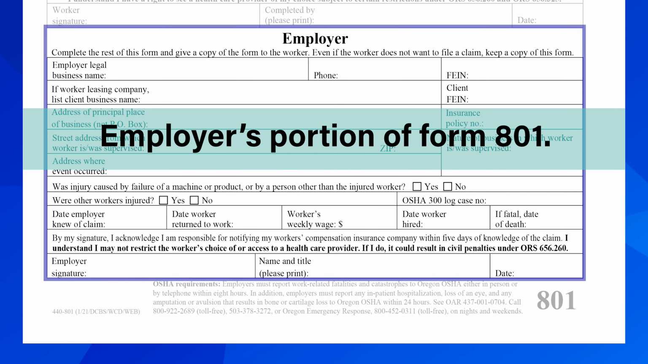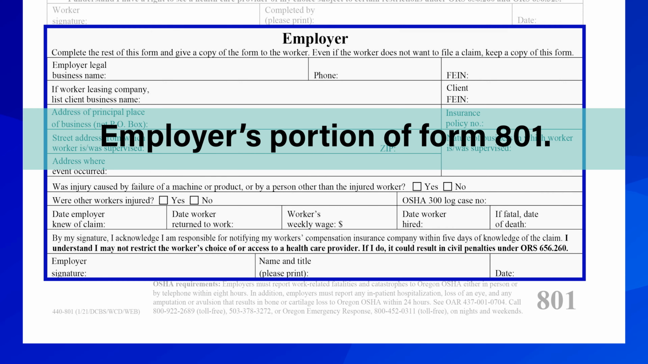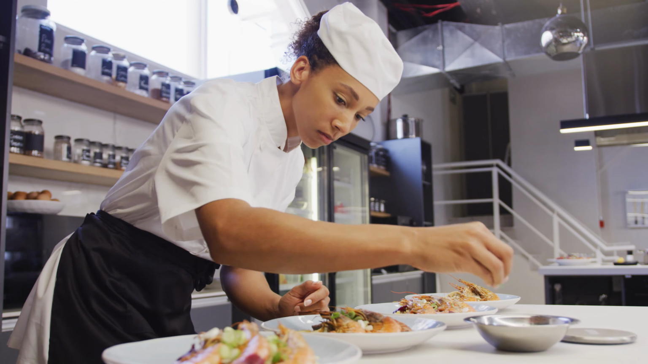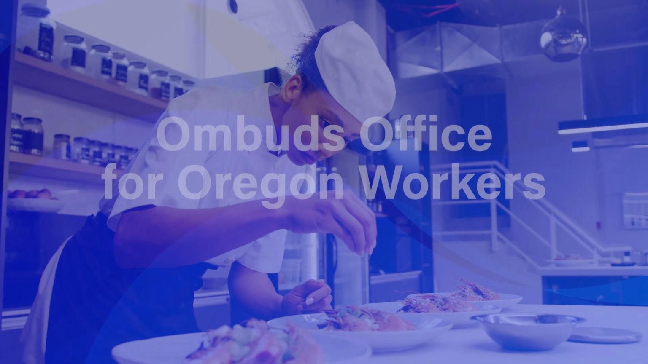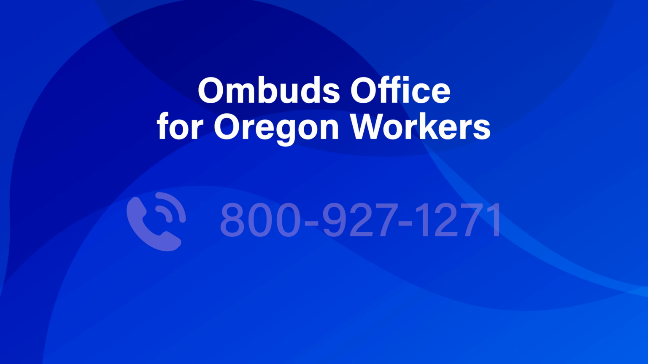Once you have completed the worker portion of Form 801, return it to your employer. The employer will then fill out the employer portion of the form and will have up to 5 days to report the claim. If your employer is no longer in business, you are no longer employed with them, or the employer refuses to file the claim, please contact the Ombuds Office for Oregon Workers. We can help you get your claim filed.